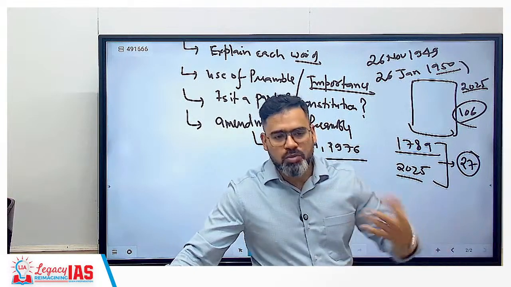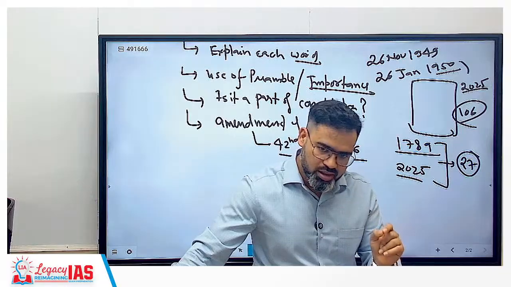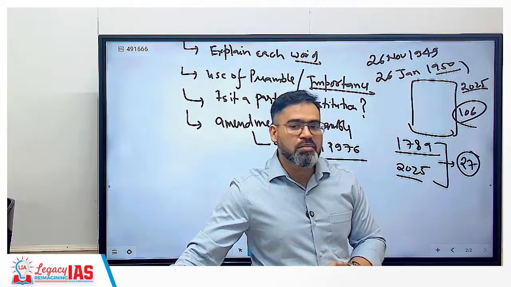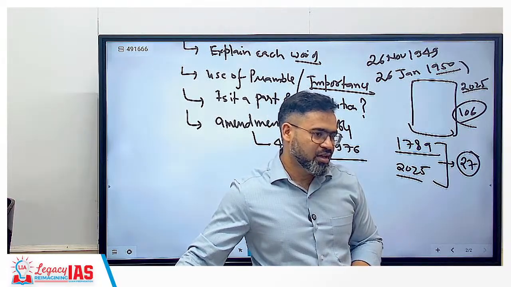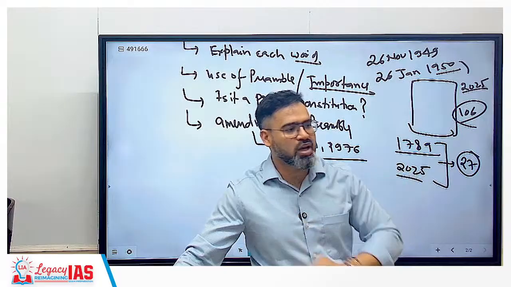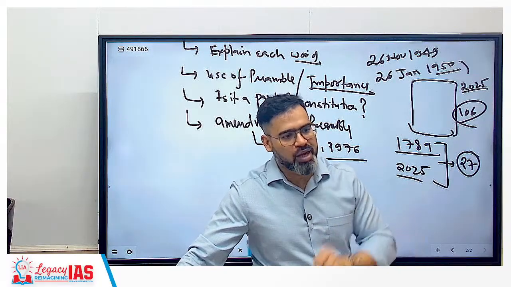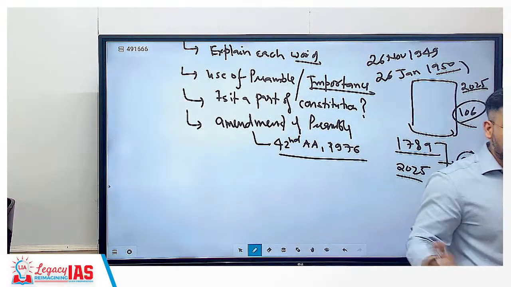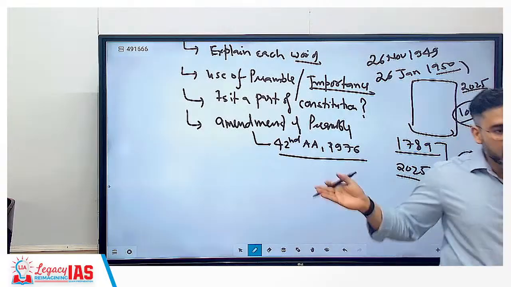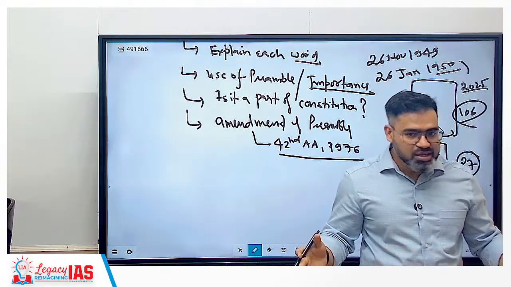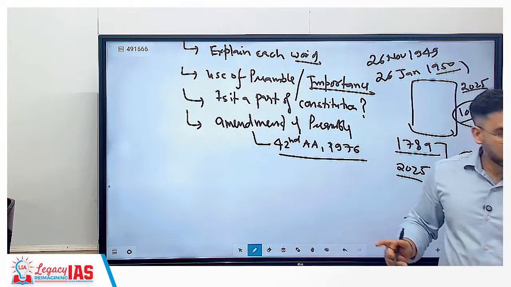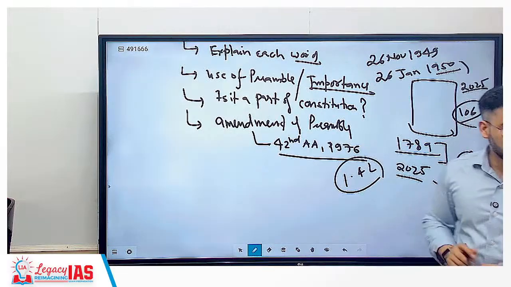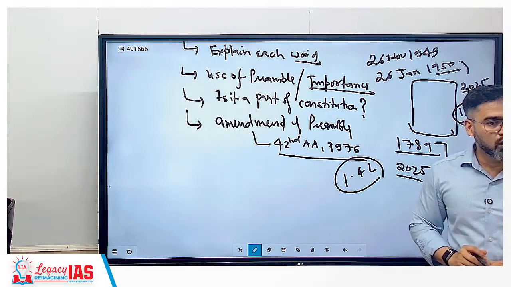Another reason may be possible. If you have one book with, for example, 1000 pages, and another book with only 5 pages, where are the chances of correction greater, the 1000-page book or the 5-page book? The 1000-page one, because you will get more content to change, more content in which to find problems. So the Indian Constitution is the lengthiest constitution. How many words are there in the Indian Constitution? Around 1.4 lakh words. Total words, 1.4 lakh.